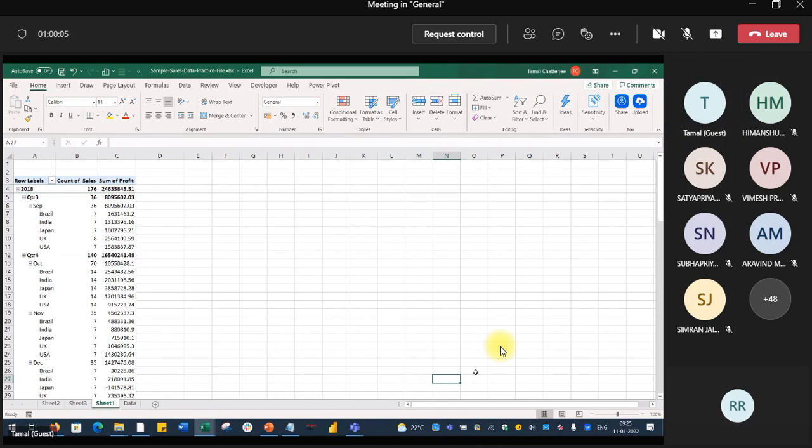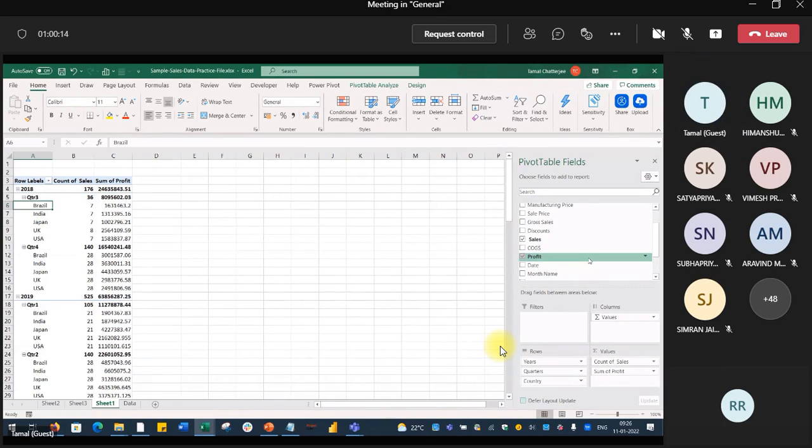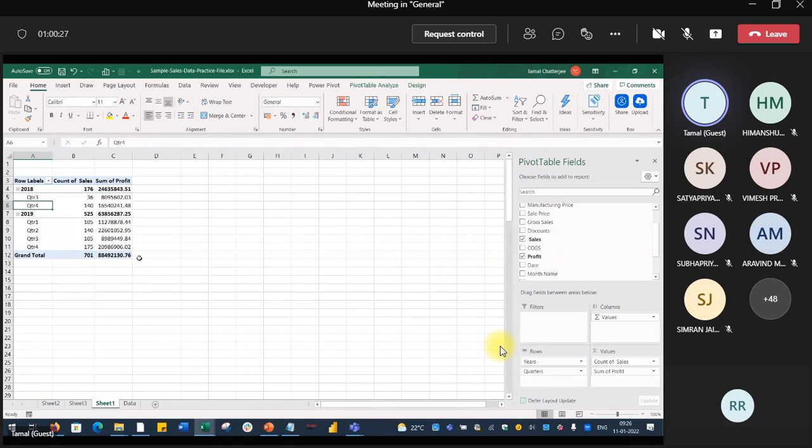Here September is there, right? We don't want to see the dates. So see, Q1 month, that drill down has gone. Then September, October, and country: we don't want to see the country. So we are losing the dimensions. So this is slice.